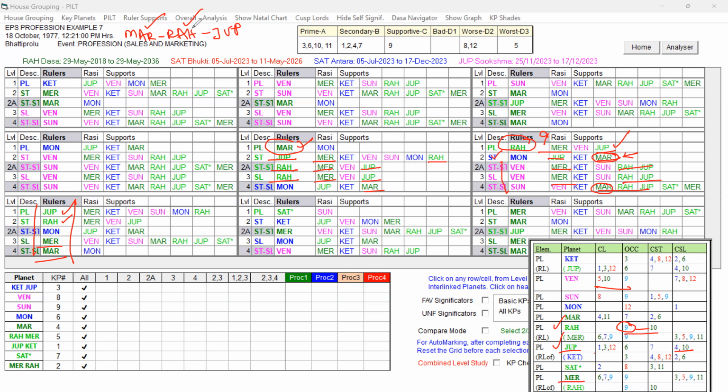So in Mars, Rahu, Jupiter, combined, they are supportive for the transfer with the promotion, because this planet is supportive for transfer and also promotion. So in Mars Dasa, Rahu Bhukti, Jupiter Antara is favored for the transfer with the promotion.